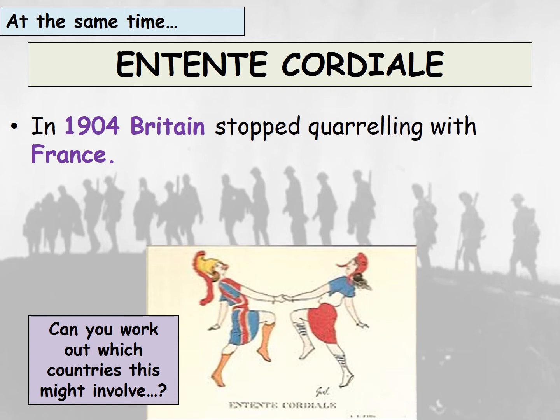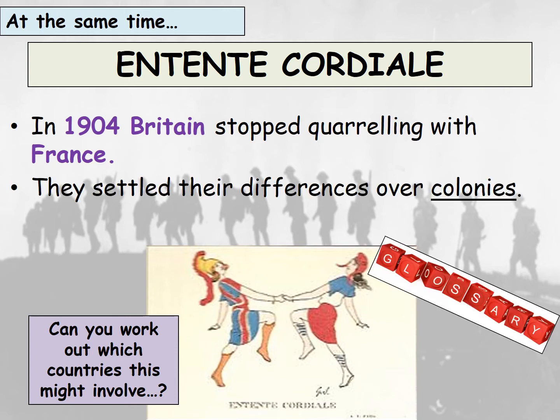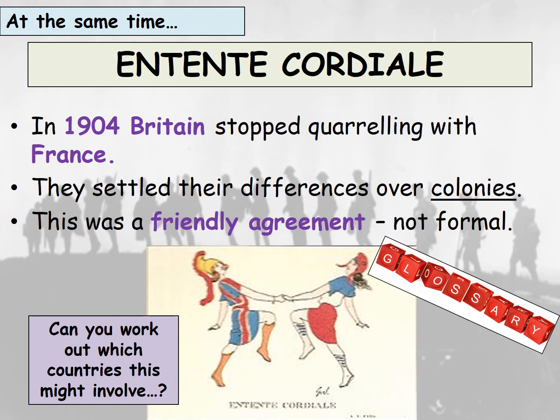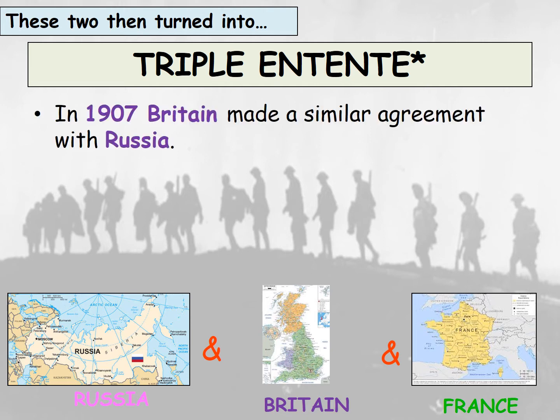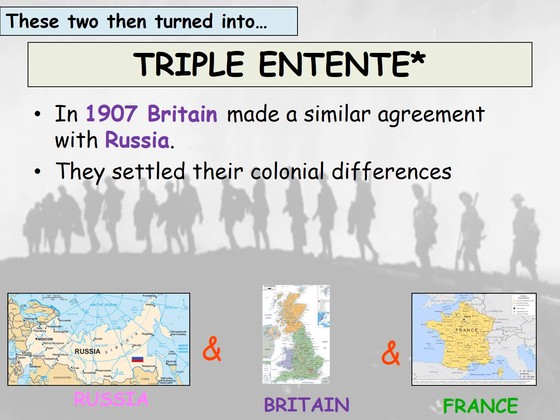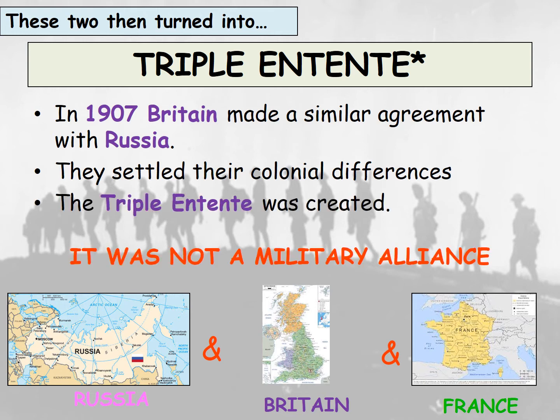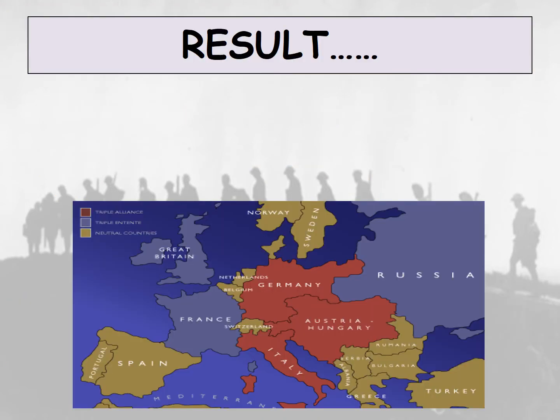Now, Britain and France had actually been at war with each other for quite a bit, leading up to the 1900s, but they settled their differences over colonies, and there was a friendly agreement. Nothing formal, but a friendly agreement was agreed between France and Britain. Then they became the Triple Entente. In 1907, Britain made a similar agreement with Russia, and they settled their colonial differences, and the Triple Entente was created. This was not a military alliance to start with, just an alliance of the three countries together.